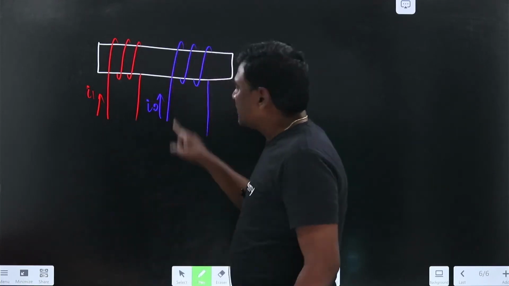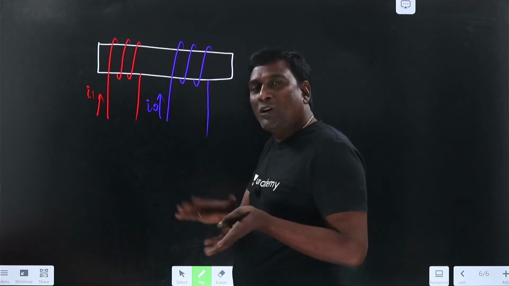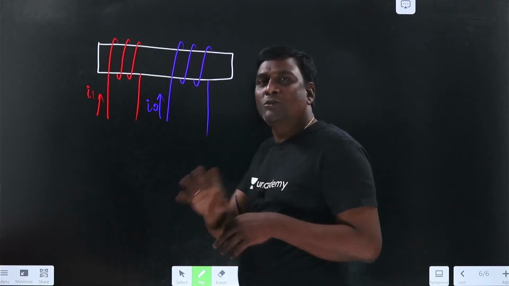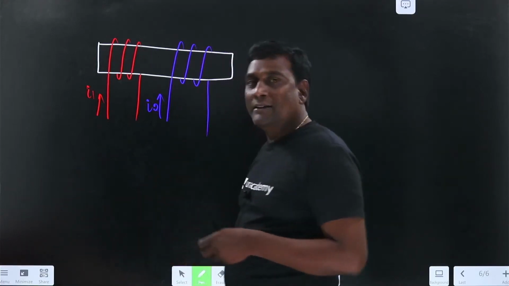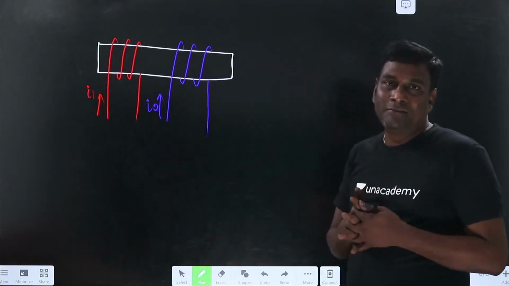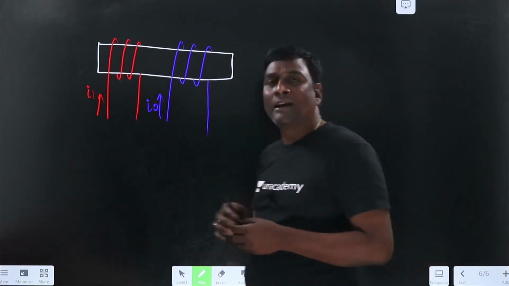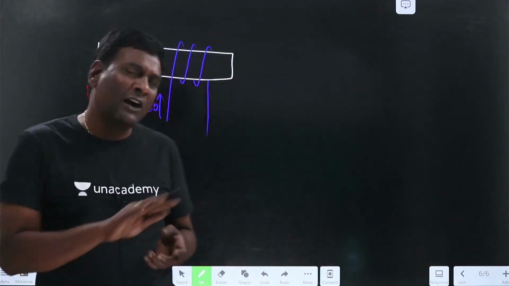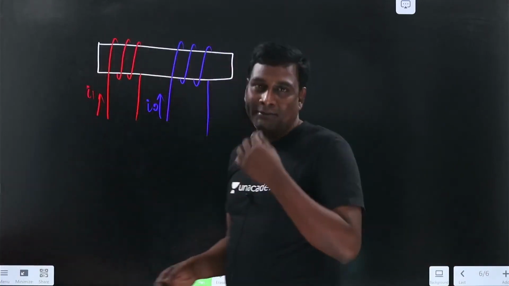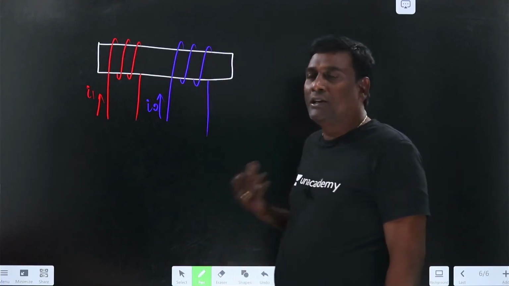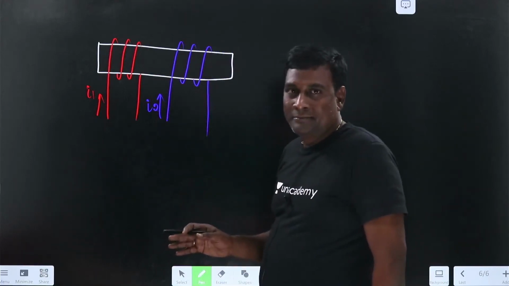Now because of I2, the same thing we are going to convert into dots, and from dots we are going to write equations, and the same thing we are going to convert into a current controlled voltage source. After that we will go to 3 coils.